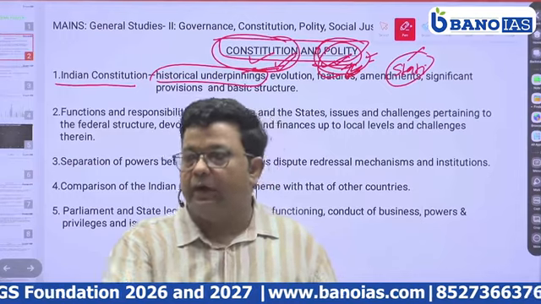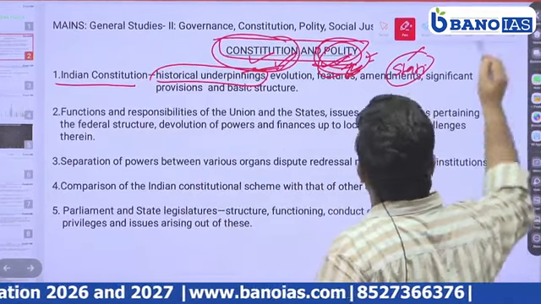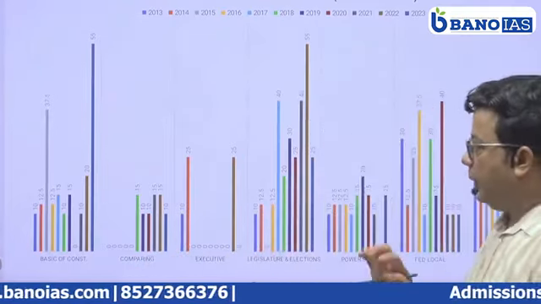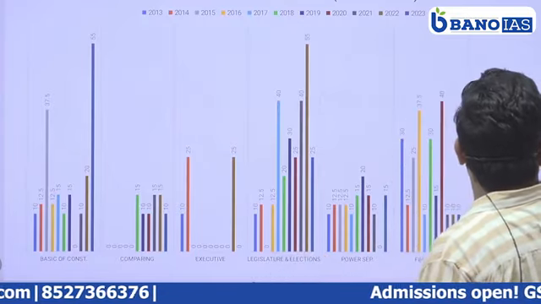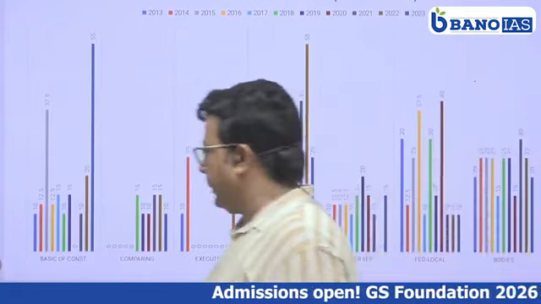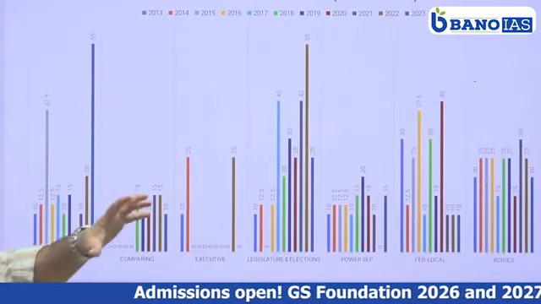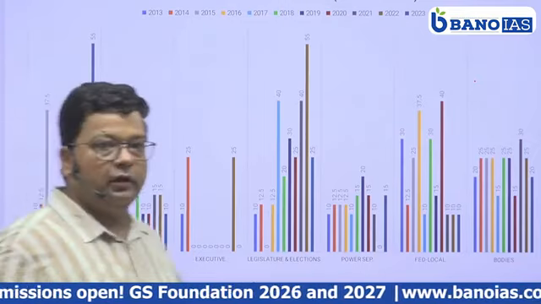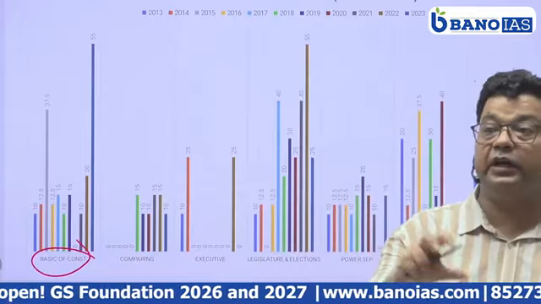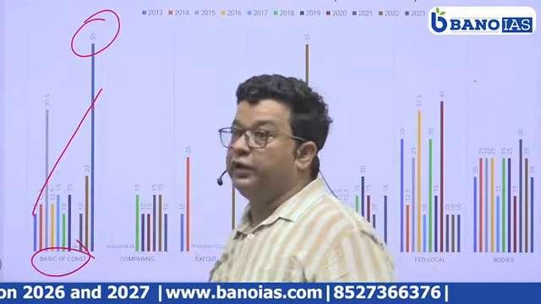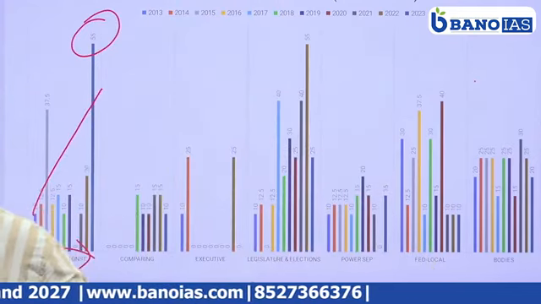Am I clear? Now, as we are seeing the trend in recent years, after the syllabus was changed in 2013 to 2023, you can see that there are certain sections which have been asked continuously. There is an inverted picture of questions. If you see the number of marks from the basics of the constitution, the number has been increasing. The maximum, 55 marks, was asked from the basics of the constitution.